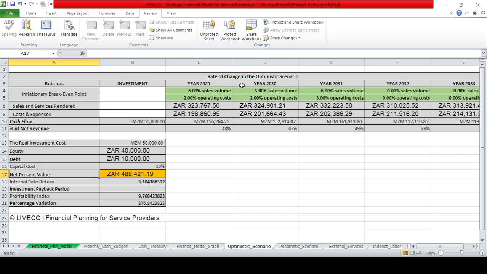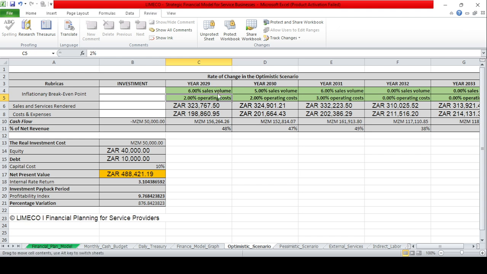You have here the optimistic scenario. You increase here the taxes for sales volume, operating costs. You increase the tax and you will see if there is loss or gain.